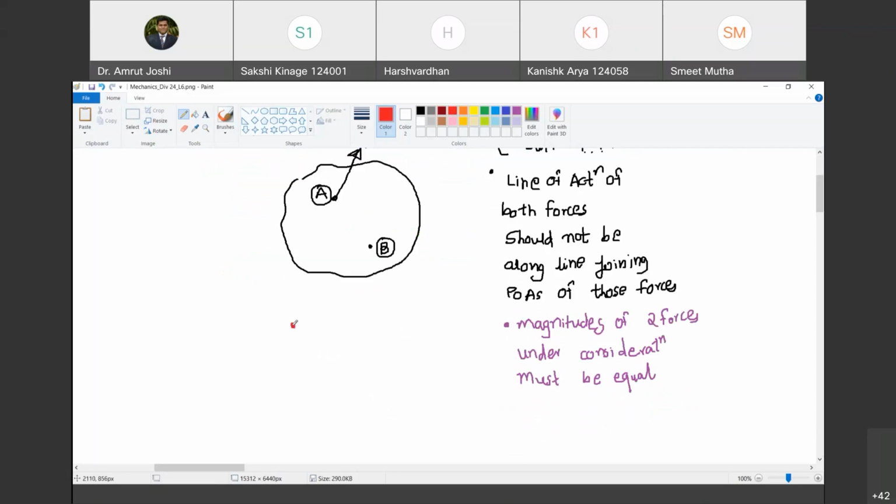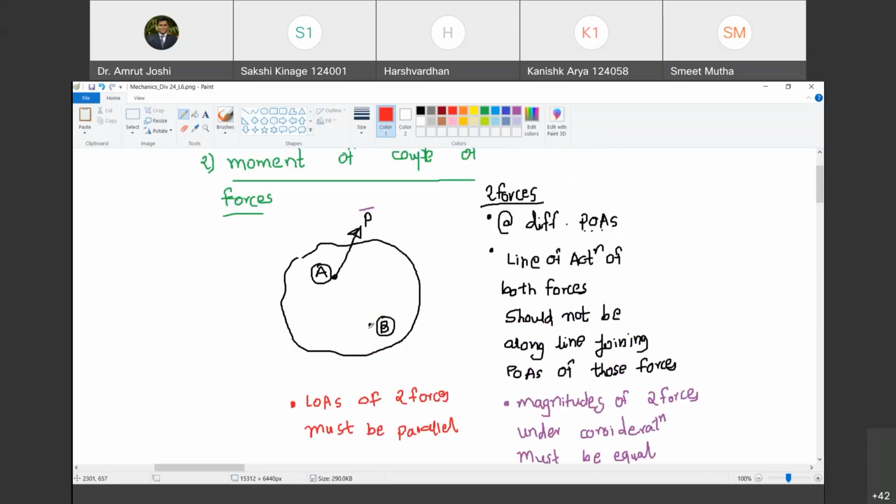Let us write down the fourth condition. Line of action of those two forces must be parallel. Lines of action, LOAs of two forces must be parallel. Are you with me? Yes, sir. मतलब यहाँ पे अगर जो फोर्स एक्ट होने वाला है, that must lie along this line, must lie parallel to this line.